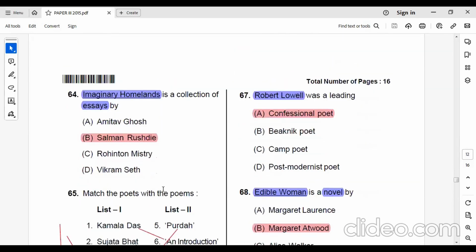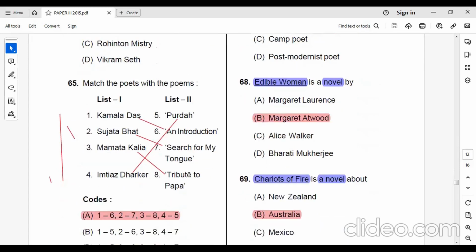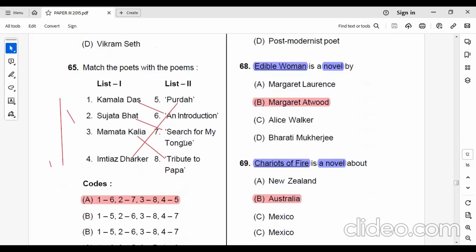Next question, Imaginary Homelands. It's a collection of essays by Salman Rushdie. Now, let's look at the poets and the poems. Kamala Das, An Introduction. Sujata Bhatt, Search for My Tongue. Mamta Kalia, Tribute to Papa. Imtiaz Dharker, Purdah. So let's repeat. An Introduction, written by Kamala Das. Search for My Tongue, written by Sujata Bhatt. Tribute to Papa, written by Mamta Kalia. Then Purdah, written by Imtiaz Dharker.